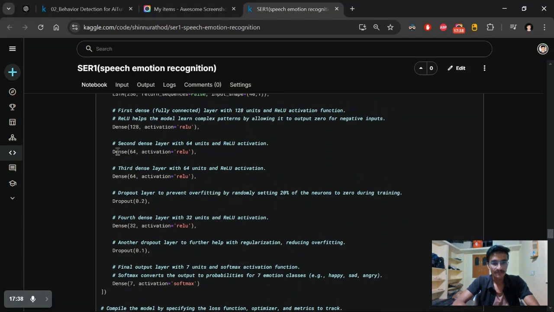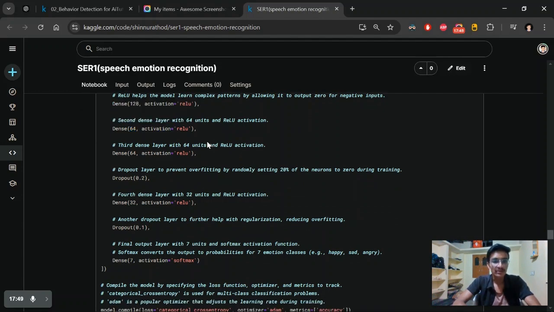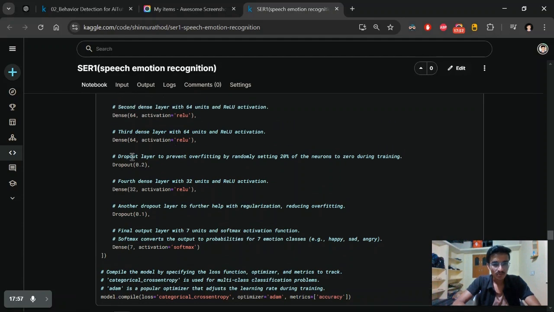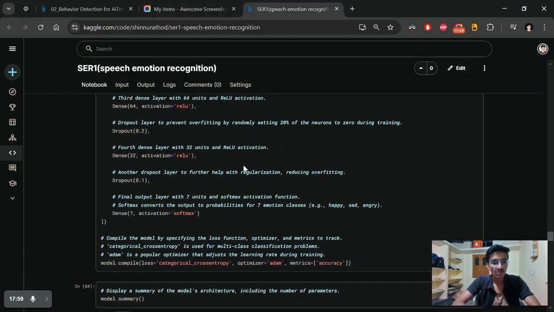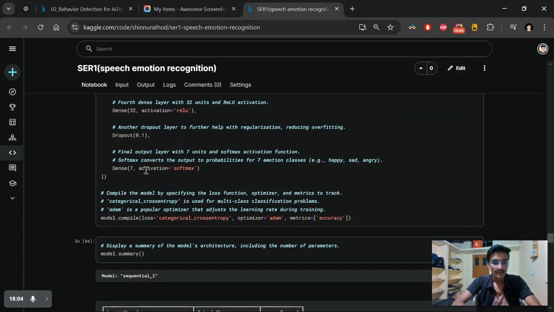Again here we are using another dense layer. We are using a total of 64 neurons in it, and using the ReLU activation function. Again here I'm doing the same thing: I'm using dropout to tackle the overfitting problem, a dropout layer to prevent overfitting. And here again I'm using a dense layer and dropout as well. And finally we are giving our 7 classes to the dense layer, and this is our output layer.